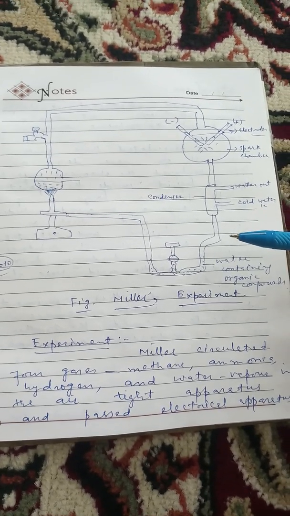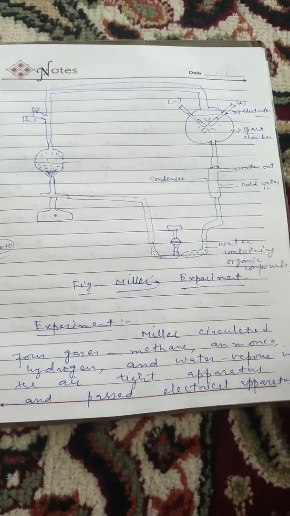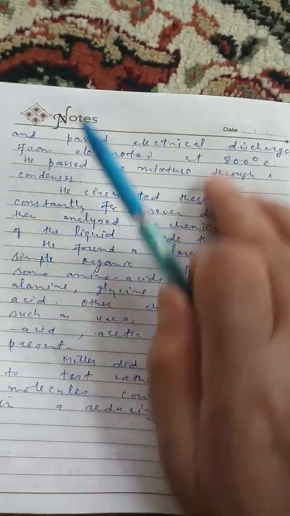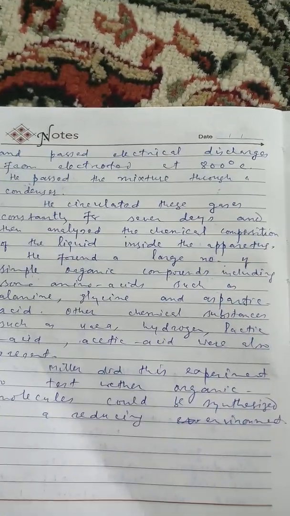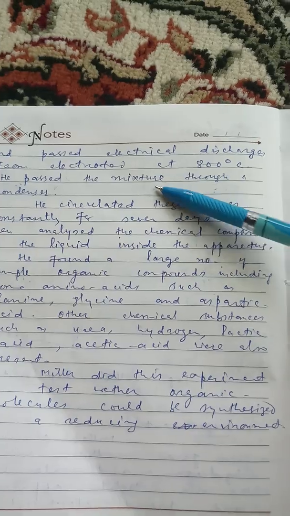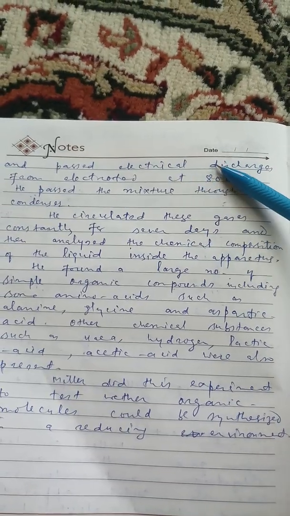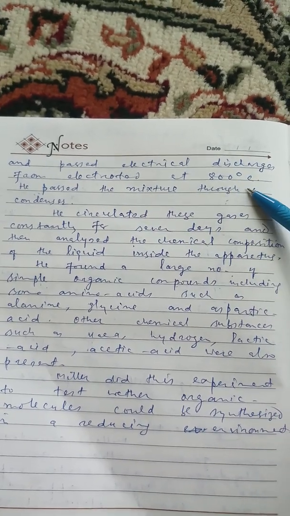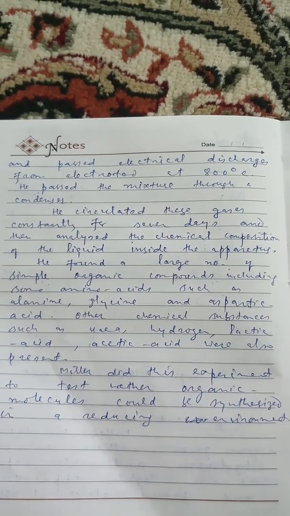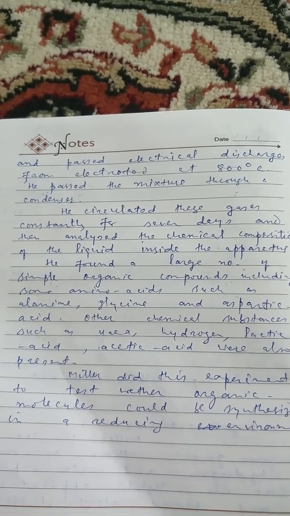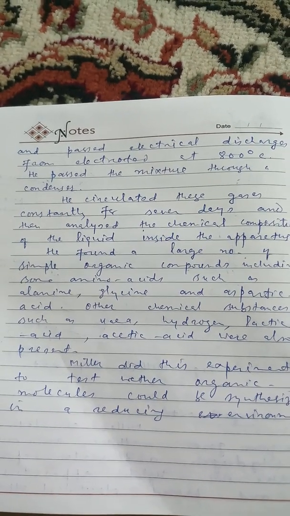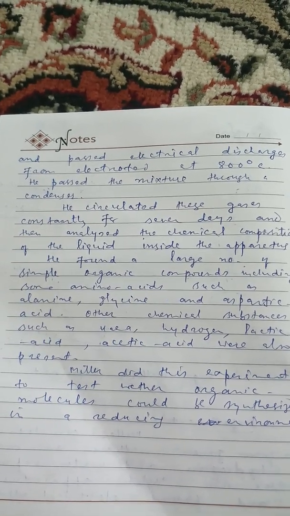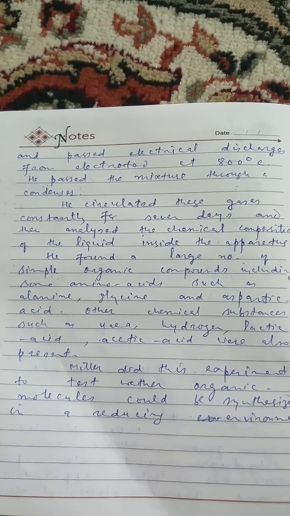He passed electrical discharges from electrodes at 800 degrees centigrade, and then passed this mixture through a condenser.